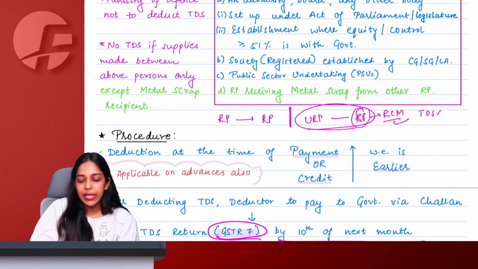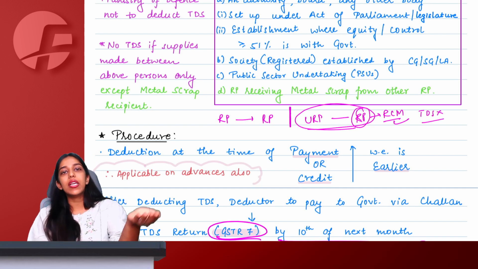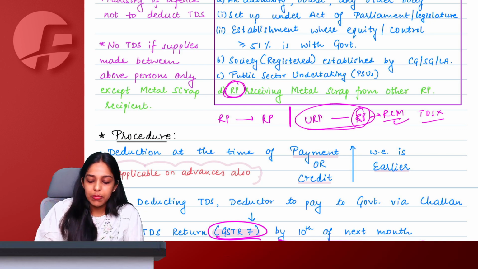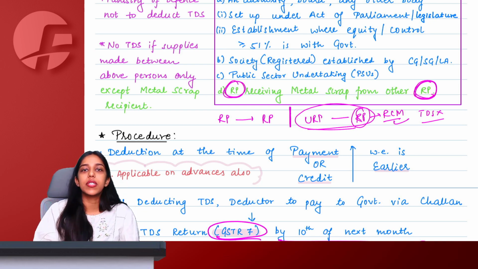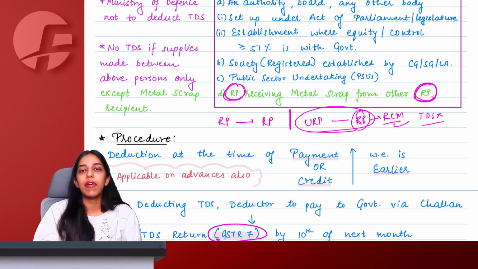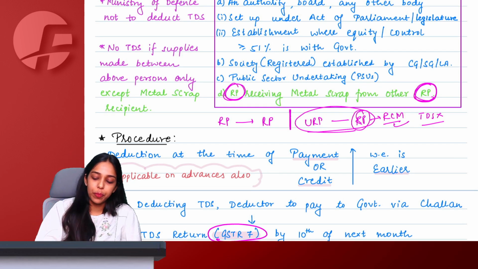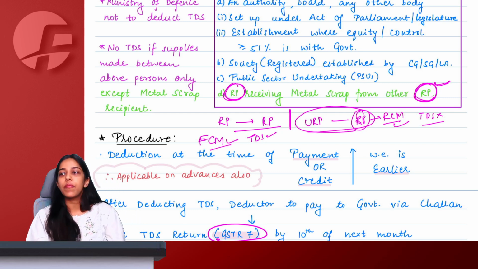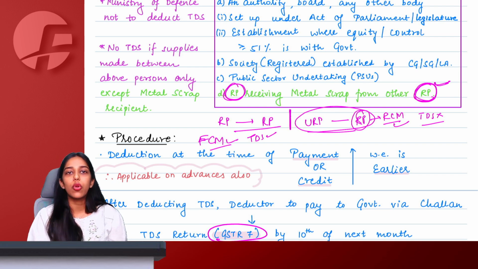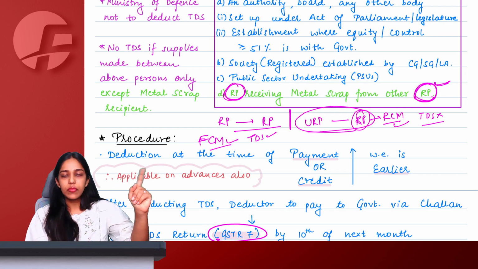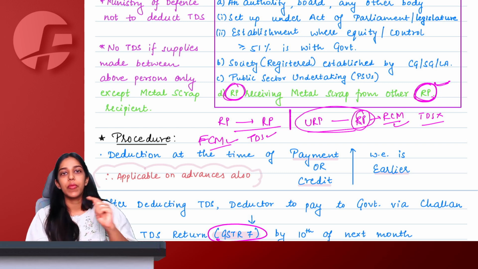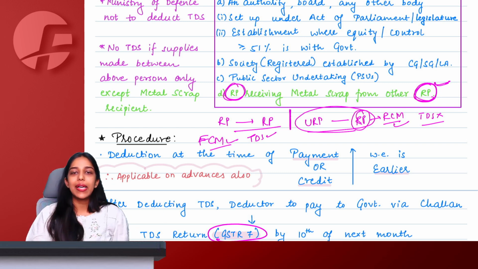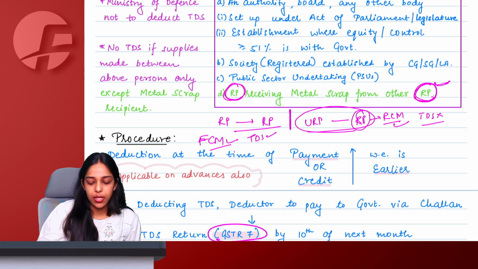We don't have any TDS concept here. But when a registered person supplies metal scrap to another registered person, if the taxable value of supply is greater than 2.5 lakh rupees, this recipient registered person will be required to deduct TDS. Tax normally is going to apply under forward charge mechanism only. So you always have to be sure who is supplier, who is recipient. URP to RP is RCM, but RP to RP attracts TDS, normal forward charge mechanism only.